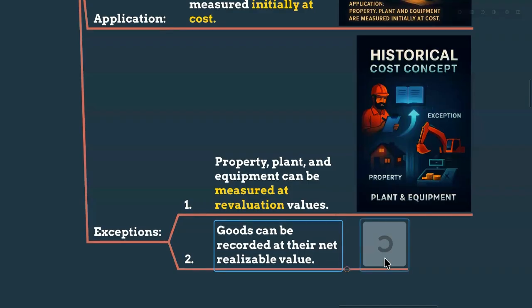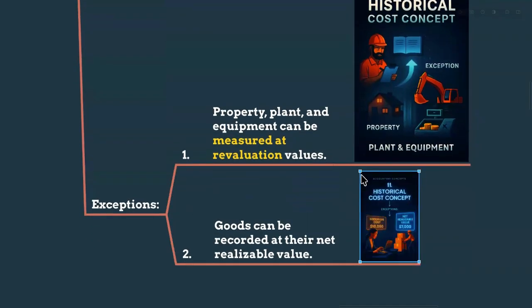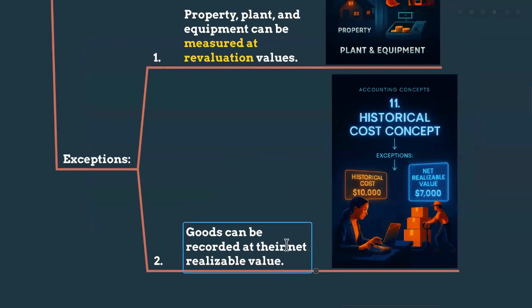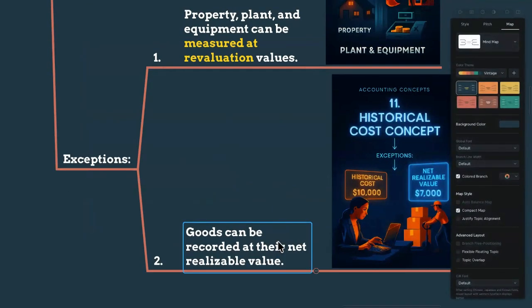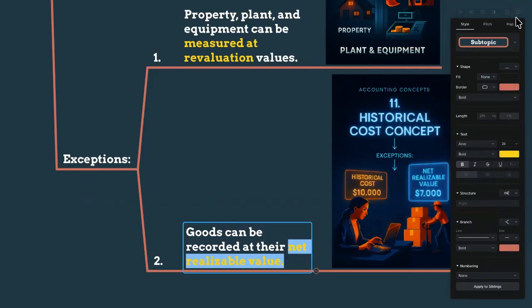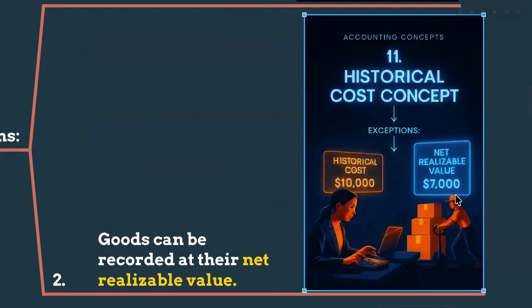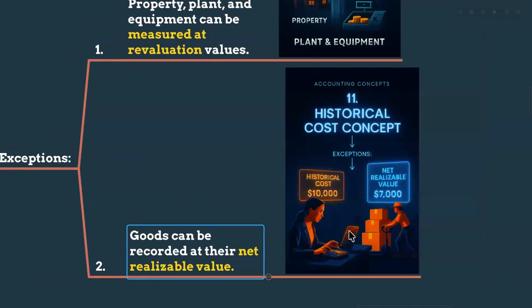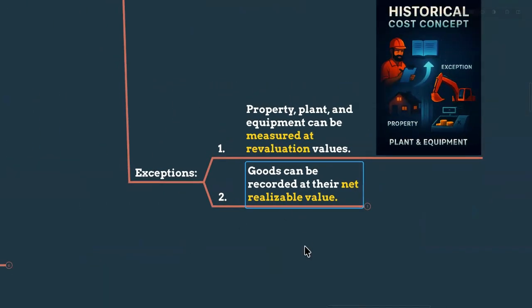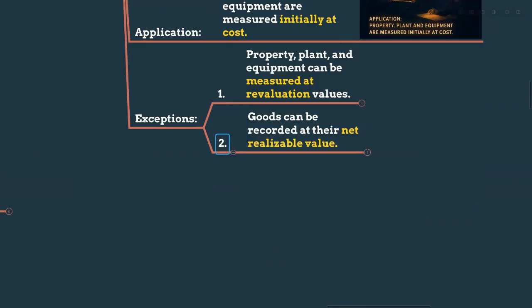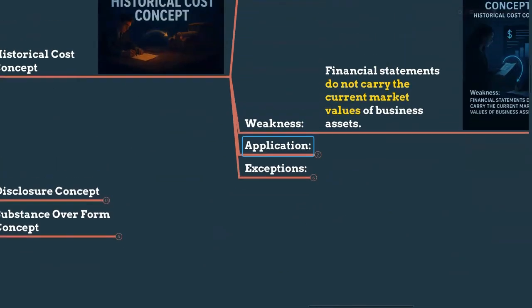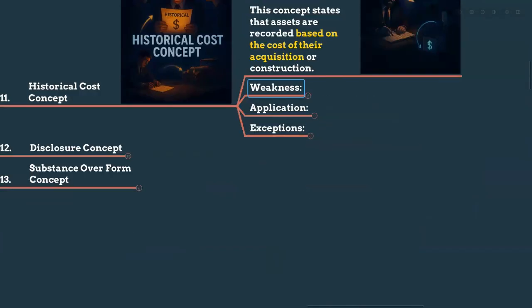That's an exceptional case. As well as, sometimes the goods can be recorded at their net realizable value, as I mentioned earlier, the NRV. Let's say you purchase for 10,000 rupees, but the worth of the goods is only 7,000 rupees. You can see in the picture clearly, my dears. When you purchased, the purchase cost is 10,000, but because of demand and supply you can sell only for 7,000 rupees. So now you have to record the goods at the net realizable value, that is what LKAS 2 is prescribing. Or otherwise you have to follow the prudence concept. So those are the situations where we will ignore the historical concept and follow prudence.